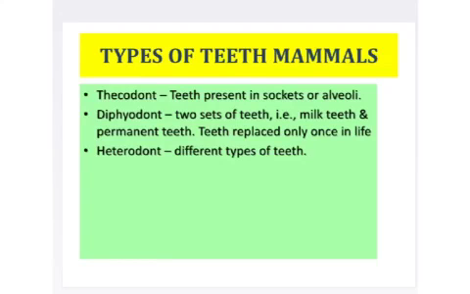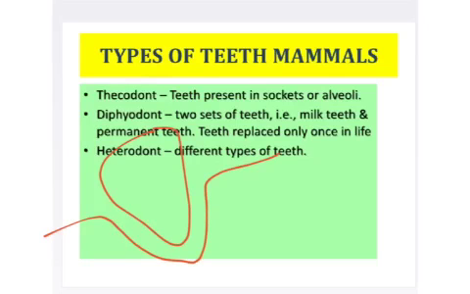Let's see the types of teeth in mammals. Thecodont. What is thecodont dentition? Teeth present in the sockets of the jaw. If you remember our ancestors, before the mammals, like in amphibians, the teeth are just attached to the jaw.